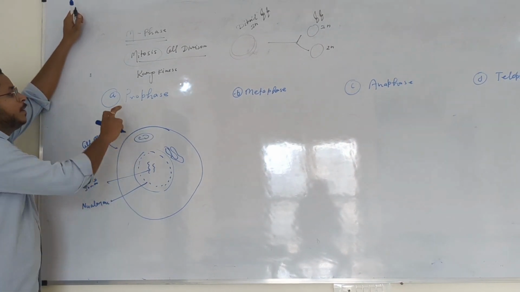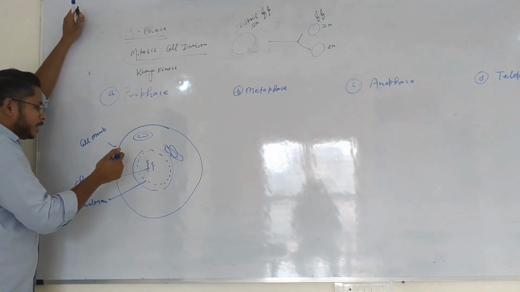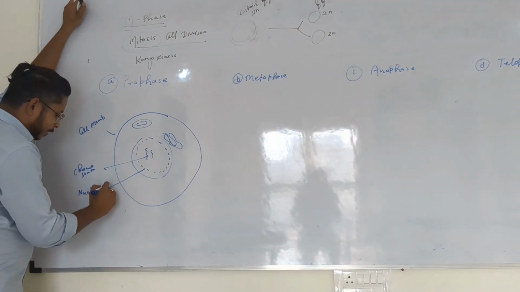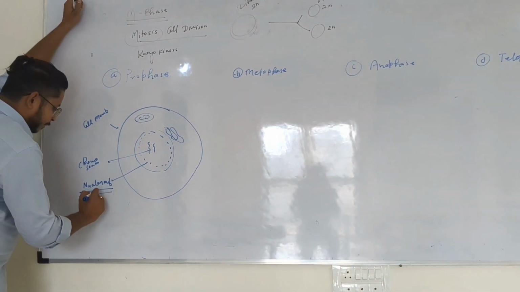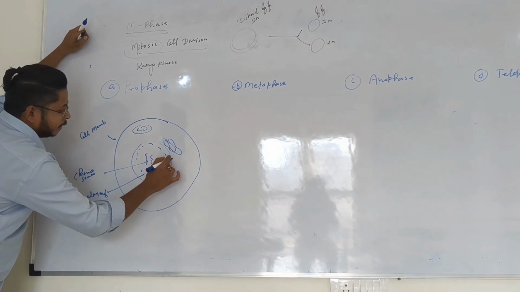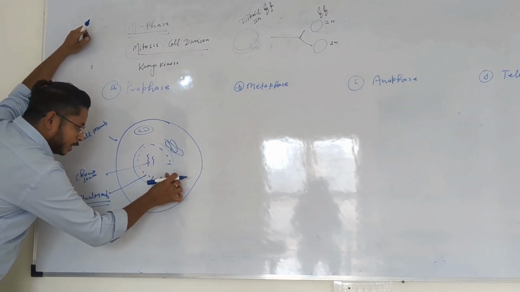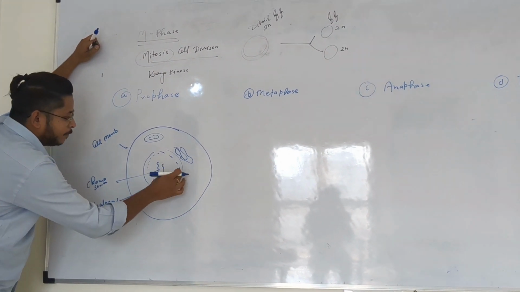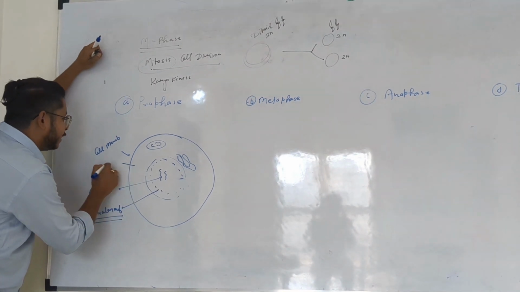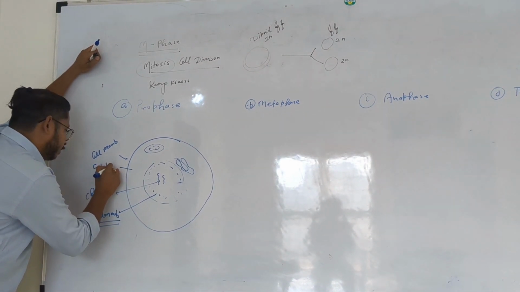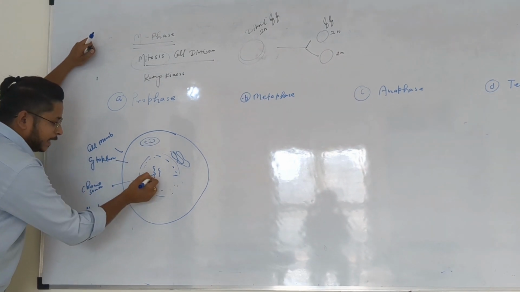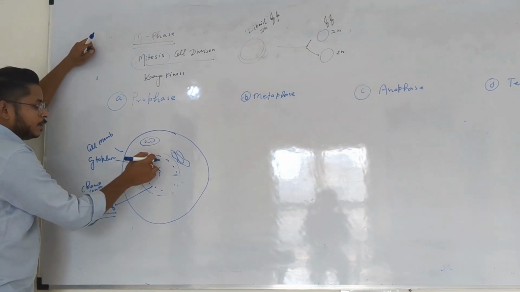So what will be happening when a cell falls in prophase? First, the breaking of the nuclear membrane will be happening. Because of the breaking of the nuclear membrane, the whole chromatin material is mixed with the cytoplasm. This is cytoplasm. So the materials present inside the nucleus are mixed with the cytoplasm.